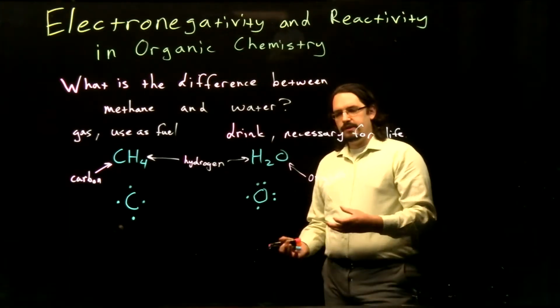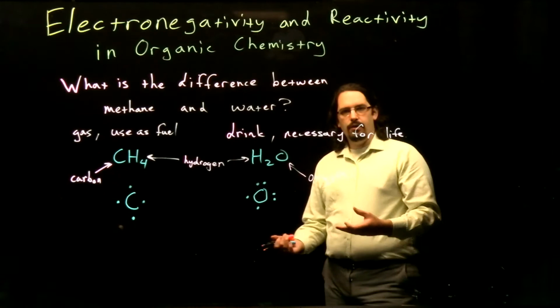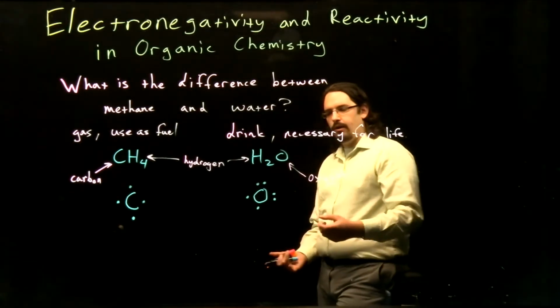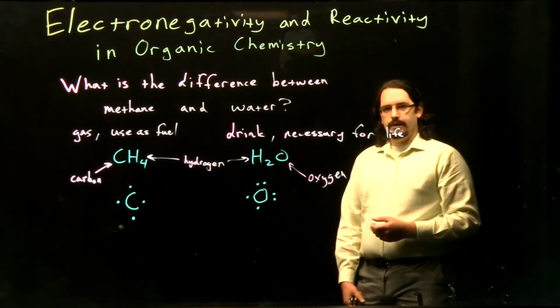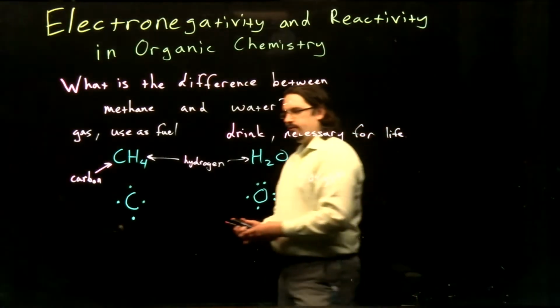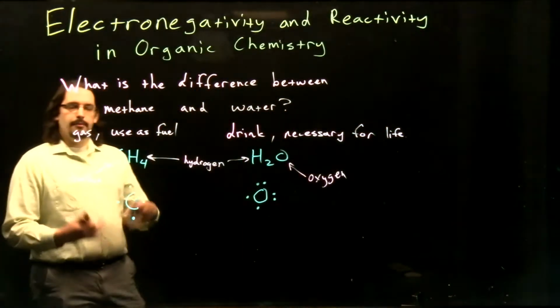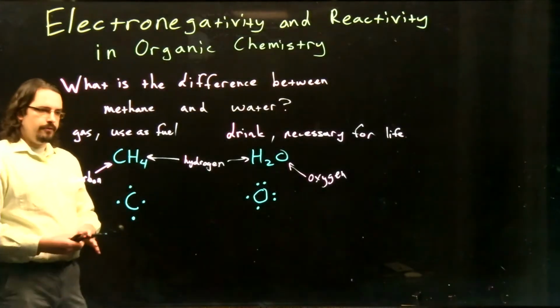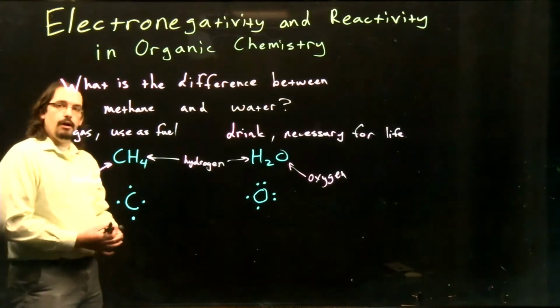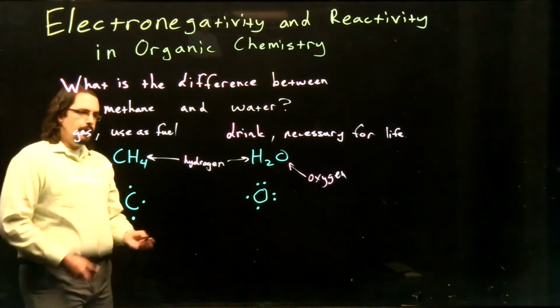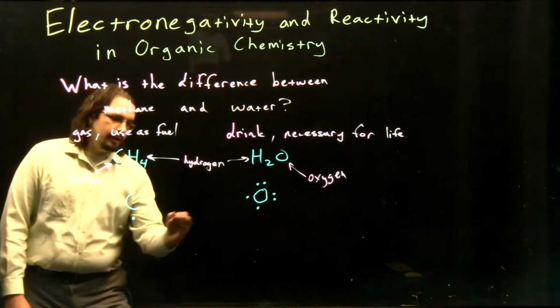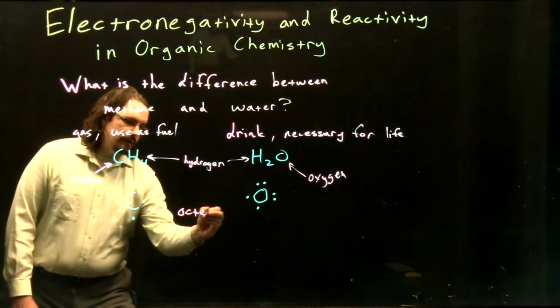Now, of course, we can use these valence electrons, and as we know from general chemistry, these will be used to form covalent bonds that will link our molecules here together. So we take our electrons, and we're going to share them together with our other atoms here, our hydrogens, for both the methane and our water. Again, we need to remember that the key rule here is our octet rule.